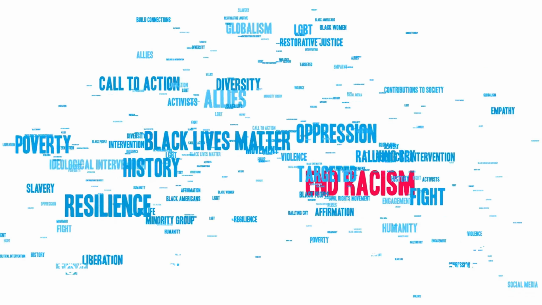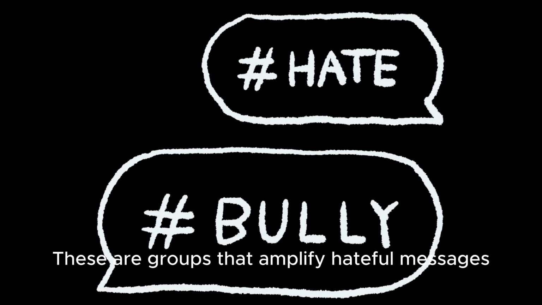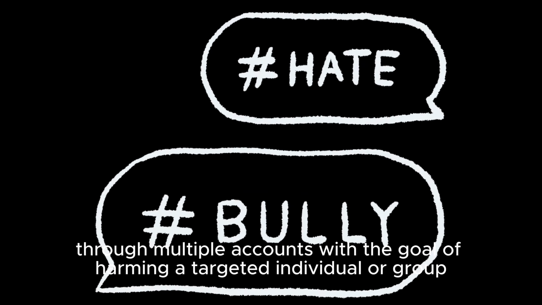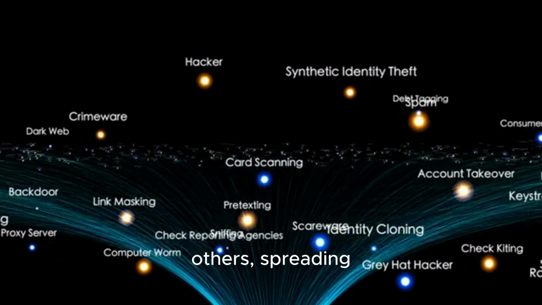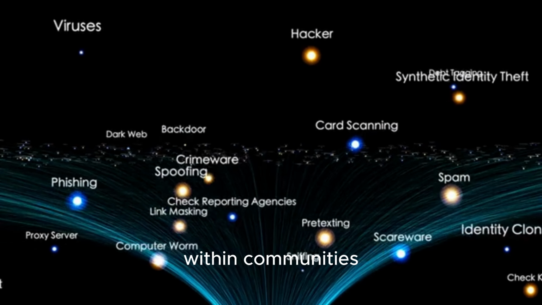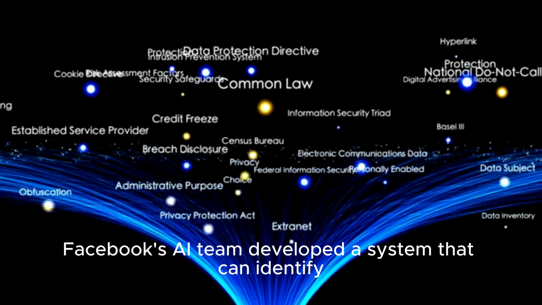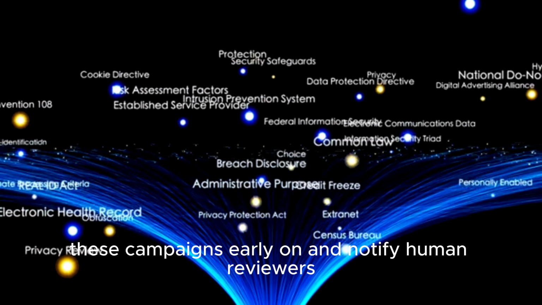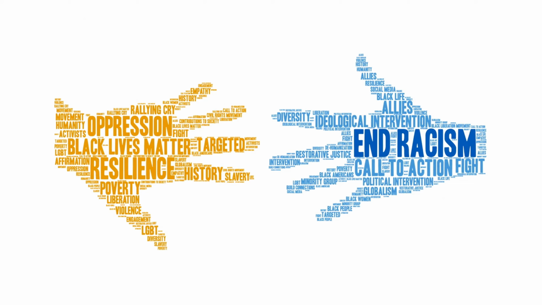Another paper published by Facebook's AI team focuses on identifying coordinated hate groups. These are groups that amplify hateful messages through multiple accounts with the goal of harming a targeted individual or group. The paper explains that these campaigns often involve impersonating others, spreading misinformation, and sowing discord within communities. To counter this, Facebook's AI team developed a system that can identify these campaigns early on and notify human reviewers. This is important because hate groups can spread their messages quickly and reach a large audience before anyone notices. Early detection is crucial to prevent real-world harm.